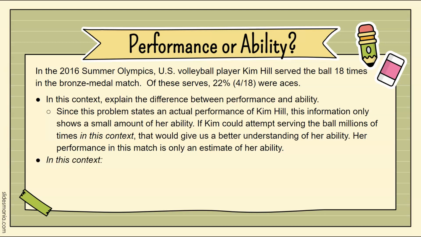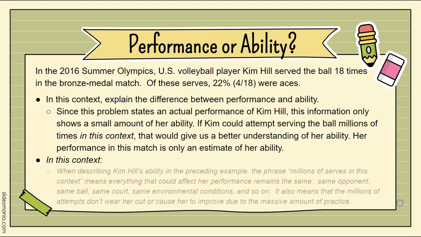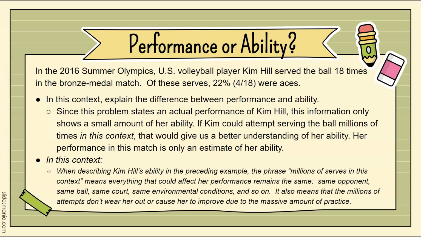In this context, do you see that's italicized in our response? When we say in this context, we have to say millions of serves in this context because that means everything that could affect her performance remains the same. So if we're talking about in this context, nothing would ever change. We would have the same opponent, the same ball, the same court, the same environmental conditions, and so on. It also means that the millions of attempts don't wear her out or cause her to improve due to the massive amount of practice.